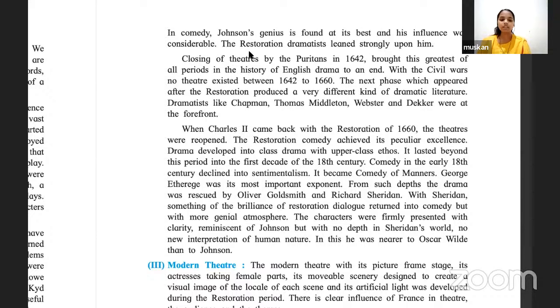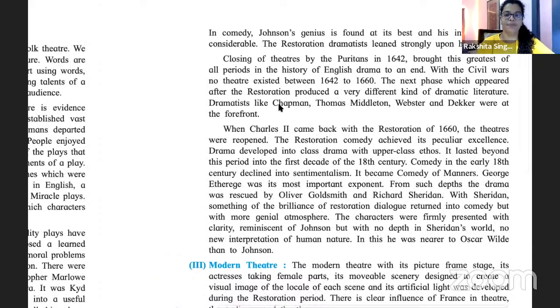Dramatists like Chapman, Thomas Middleton, Webster, and Dekker were at the forefront.